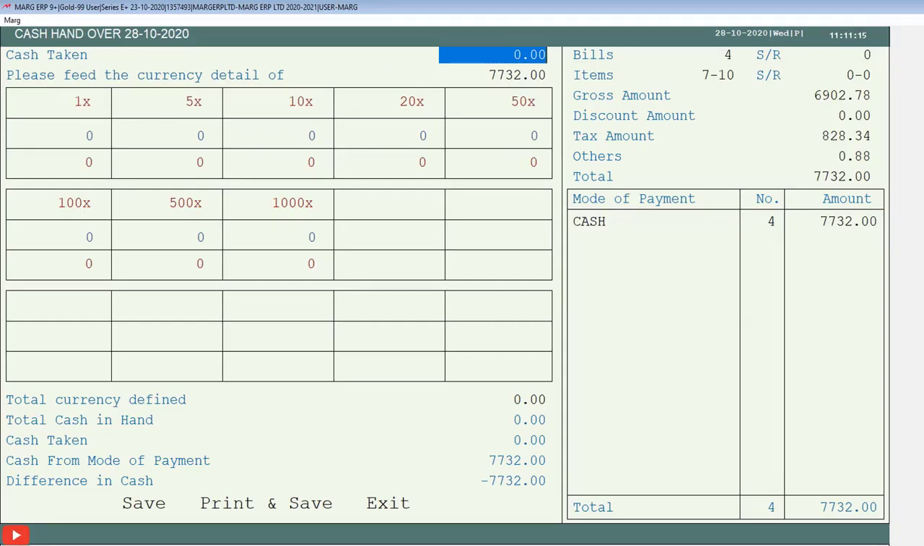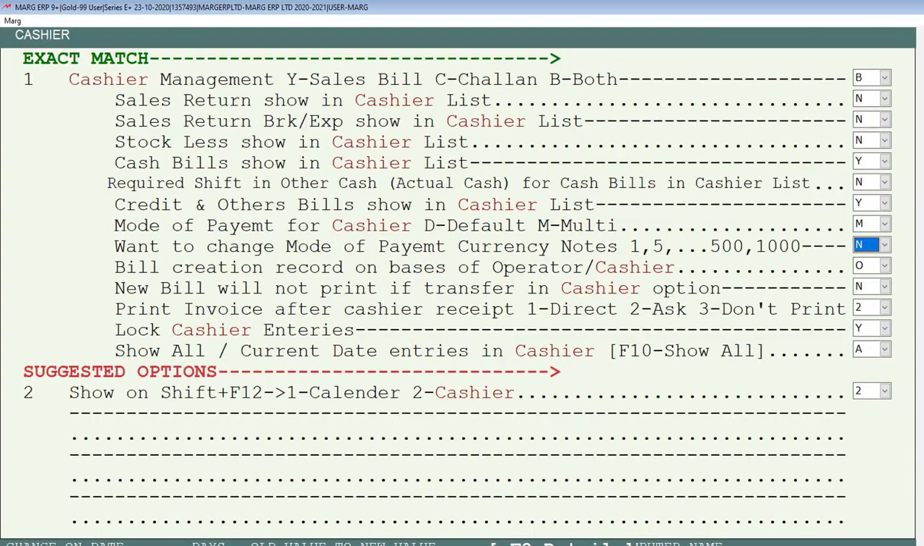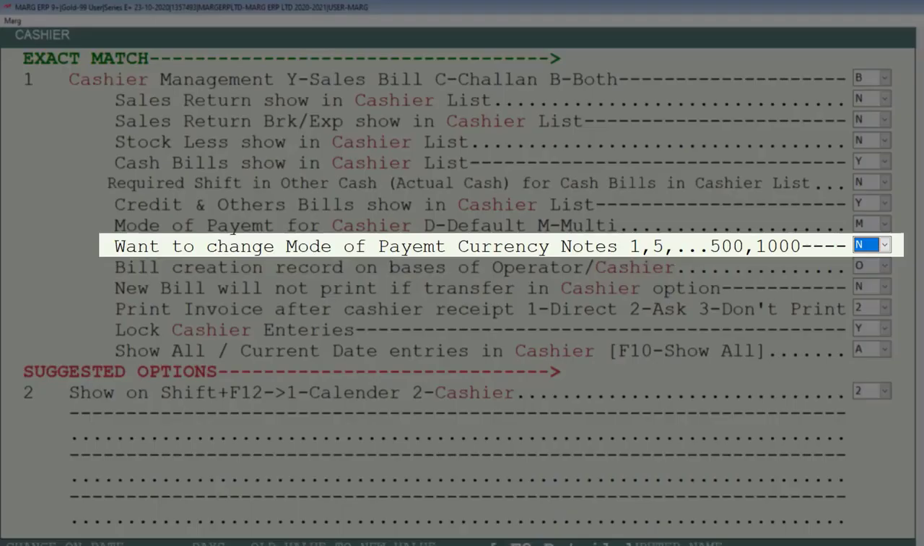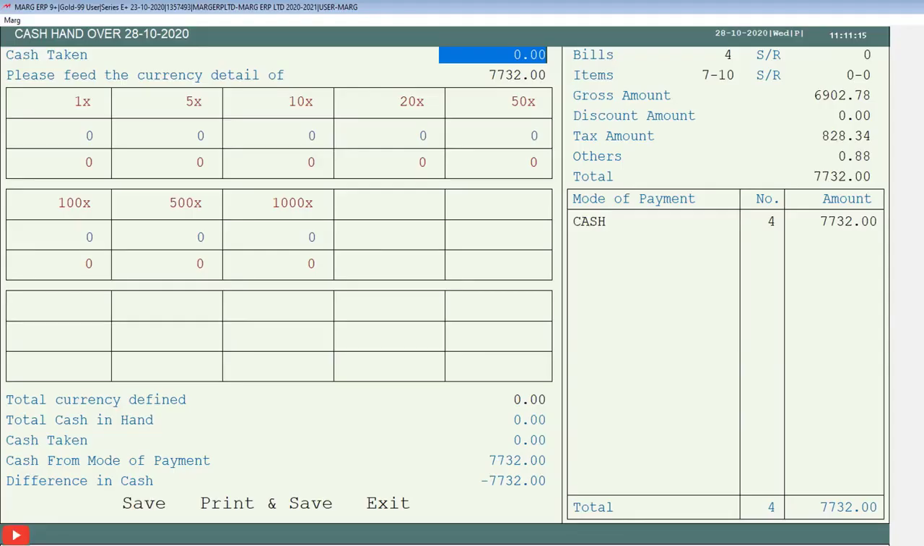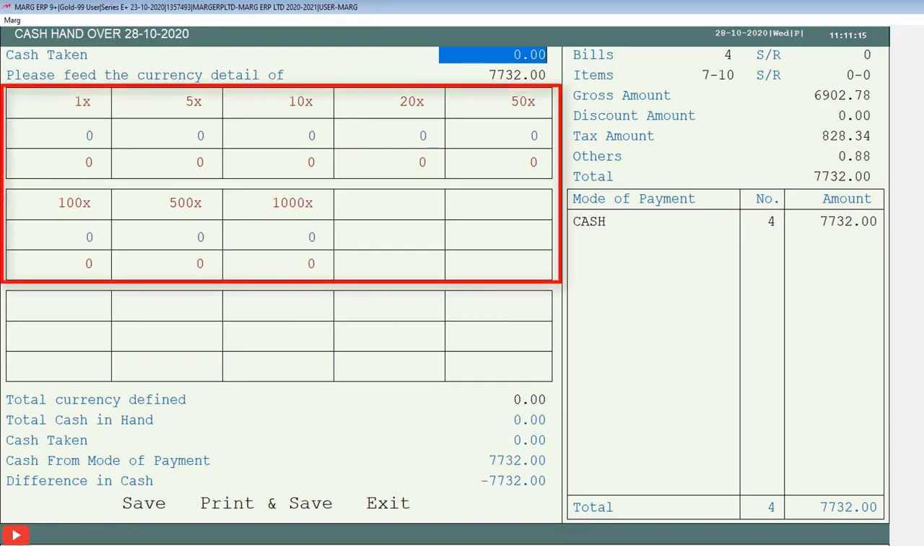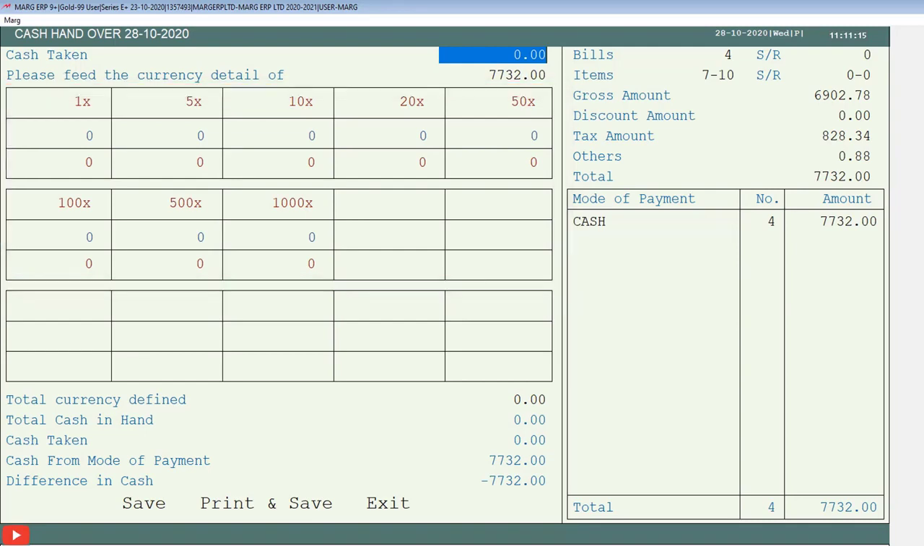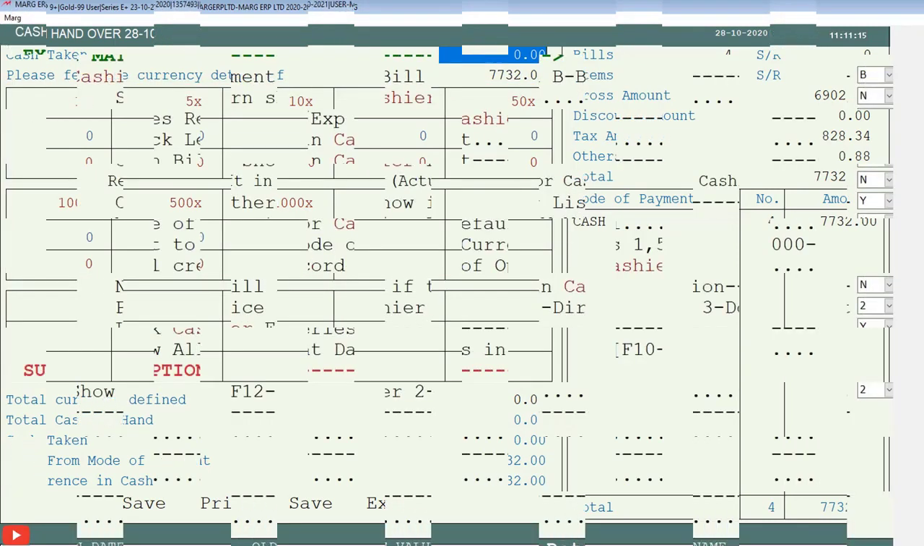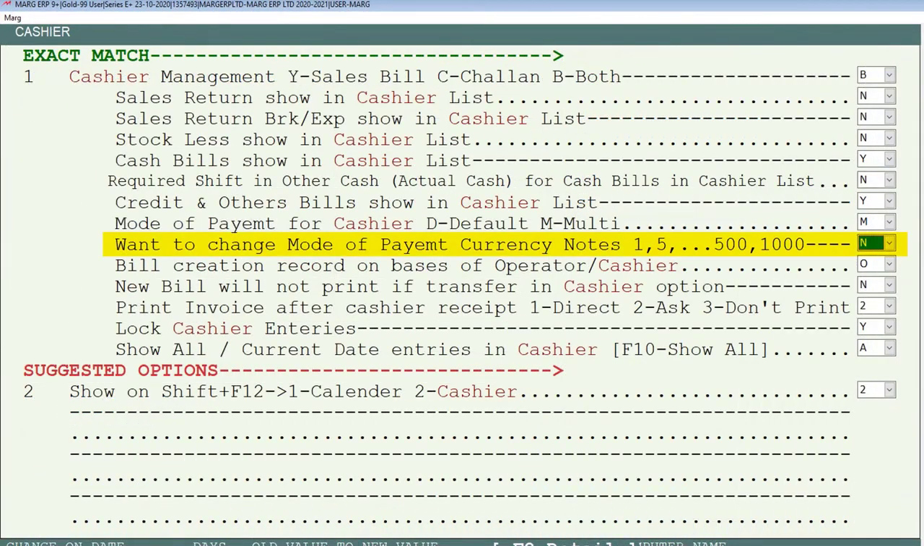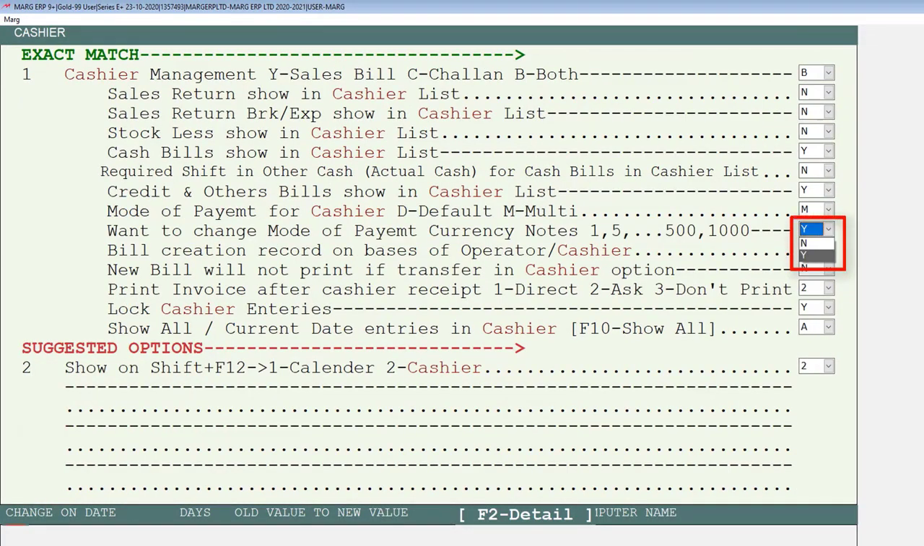That is, whatever sales were done by your operators in the whole day. Before seeing how the cash gets tallied, let us see the role of the "want to change mode of payment currency notes 1, 5, 500 etc." field of the control room in this cash handover. If we want to add more currencies besides the currency details shown here, like a note of 2000 rupees, 2 rupees coins, etc., we will come to this control room option and set it to Y from the drop down.